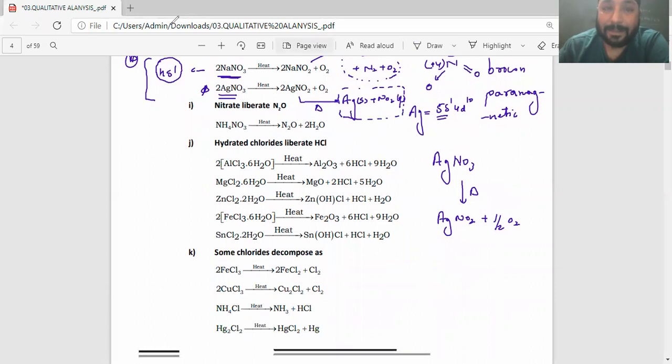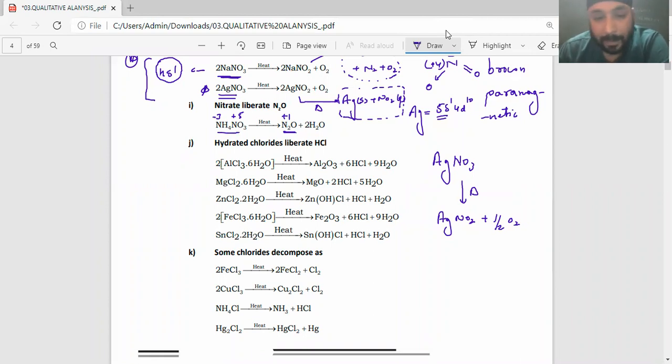Now understand that there are certain nitrates. See, this is the thing, ammonium nitrate is there. Now when I'm using ammonium nitrate, ammonium nitrate decomposes on heating to give nitrous oxide, that is your laughing gas. Now understand what happens here. Nitrate ion, which is actually an oxidizing agent, will oxidize your nitrogen from -3 oxidation state to +1. So this is the oxidation state balance. If you balance the oxidation state, you will get this reaction. You'll come to know that this will give you nitrous oxide.